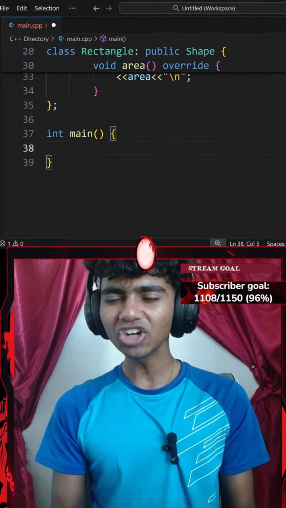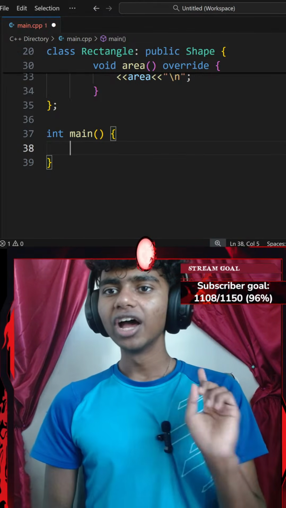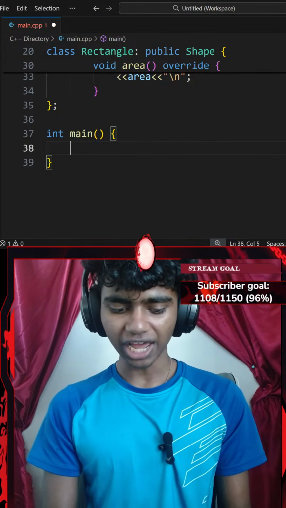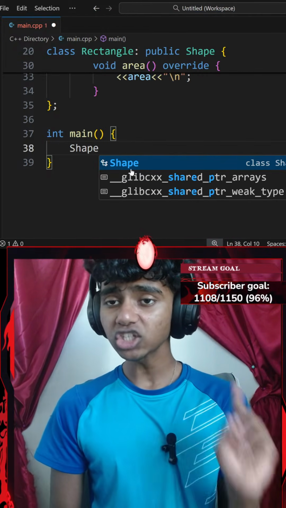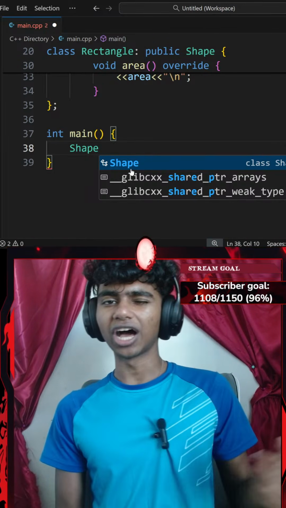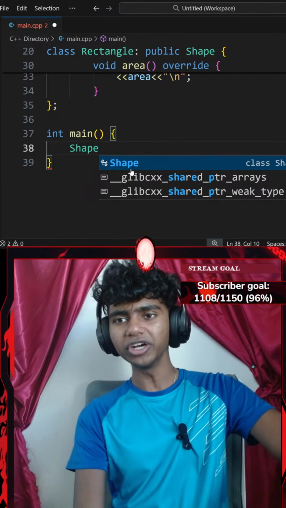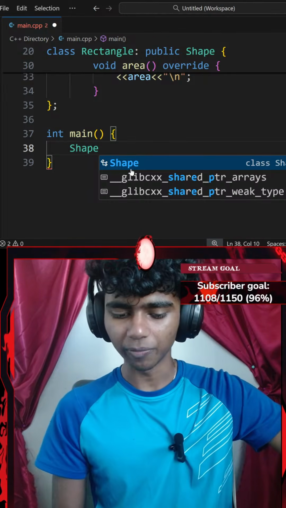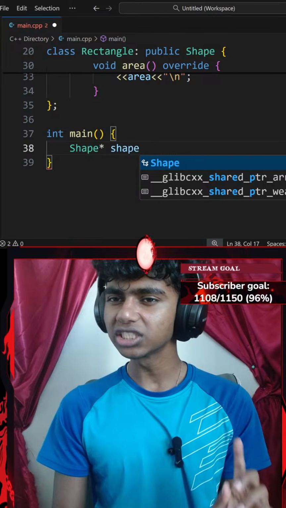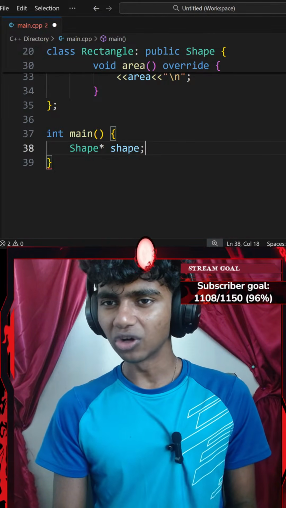Okay, that said, let's see. Inside the main function, I might honestly create an object from my shape class. So I'll go with something like shape. Do I want to convert this to a pointer? I don't think I need to, because I just have one shape. I could actually try it. So I'll go with a pointer of a shape object, ending with a semicolon.